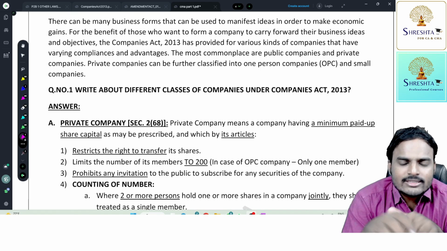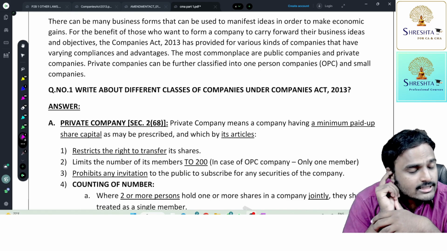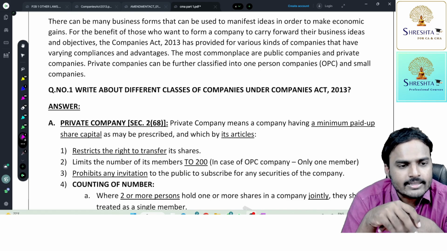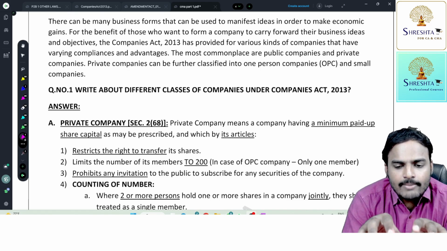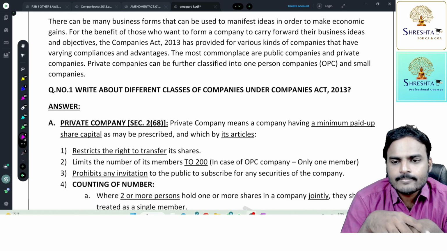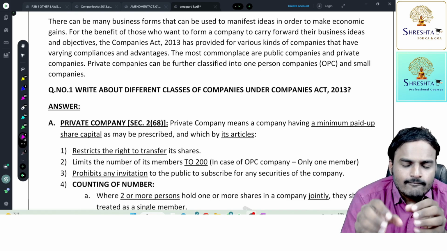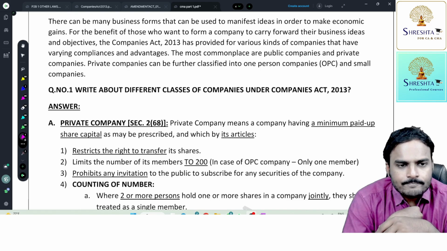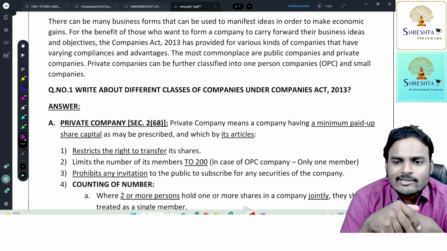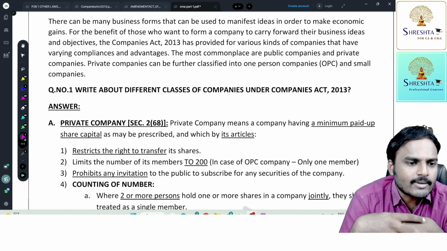So while counting 200 members, some people are to be excluded. First one is present employees who become members during the employment period. The next one is past employees who became members during their employment. Next one, you will get a doubt. Sir, first I became a member of the company, later I became an employee of the company. Now tell me whether I'm included or excluded. Included for the purpose of 200 or excluded from the purpose of 200, sir?